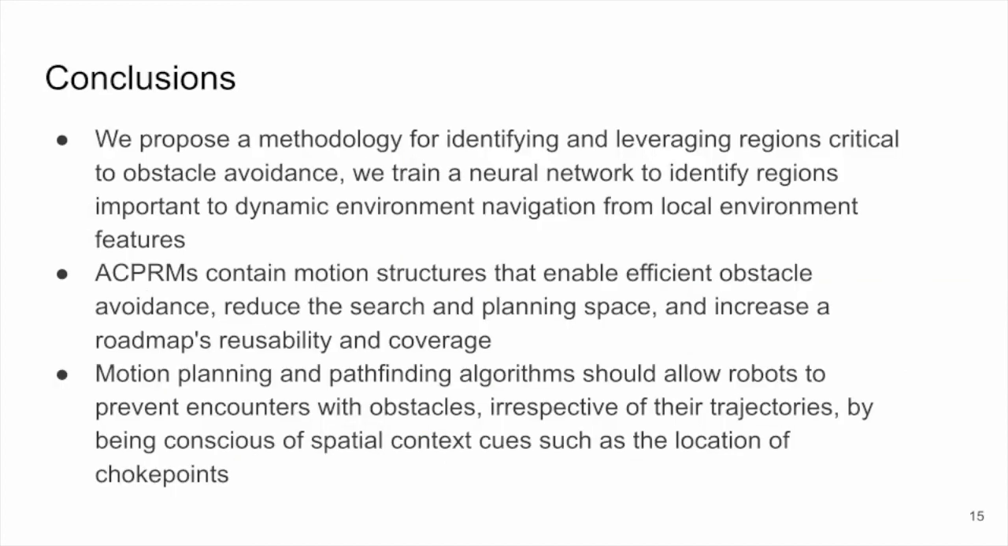Lastly, I would like to reiterate the main points of this talk. We introduced a self-supervised methodology for training a model to identify regions relevant to obstacle avoidance. ACPRMs, which leverage such models, can help construct roadmaps that enable efficient obstacle avoidance, reduce the search and planning space, and increase a roadmap's reusability and coverage. Most importantly, we hope that this project is the first step towards enabling robots to prevent encounters with obstacles, irrespective of their trajectories, by being conscious of spatial context cues such as the location of choke points and obstacle avoidance.